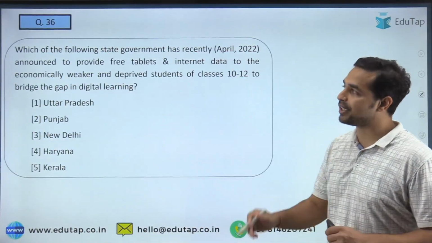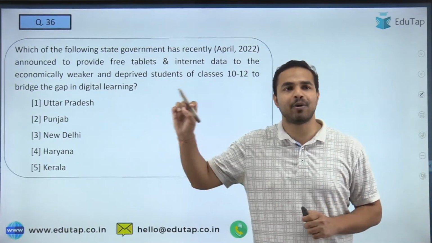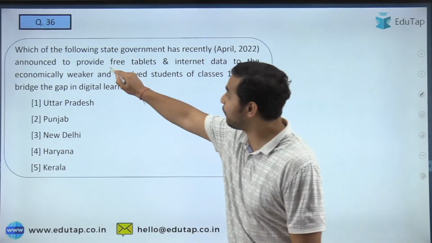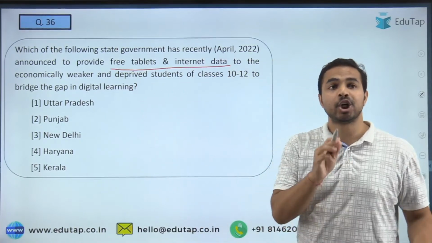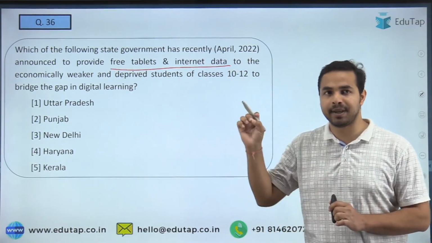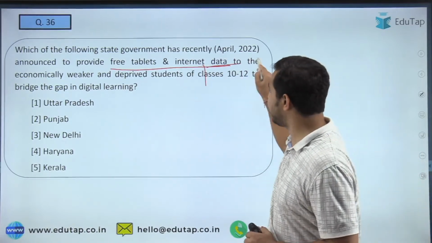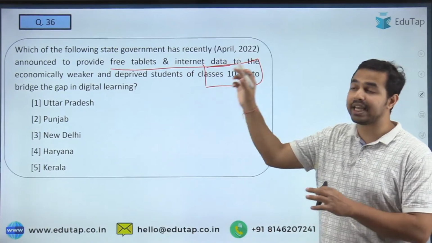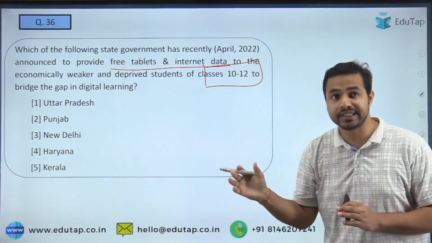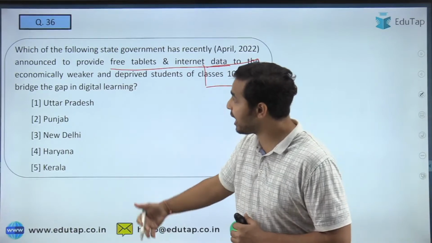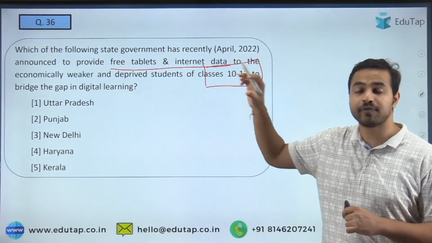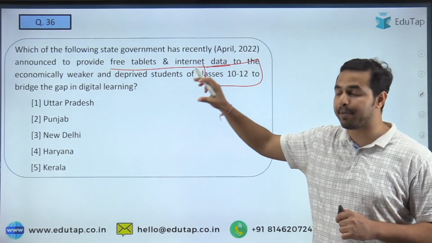Moving on to the next question. Here you are required to tell me the name of the state government which has recently announced that they will be giving free tablets and internet data to the economically weaker and deprived students of classes 10 to 12. 10 to 12 क्लास के जो स्टूडेंट्स हैं उन बच्चों के लिए यहाँ पर जो EWS कैटेगरी से है, that is economically weaker and deprived students of class 10 to 12, तो उन सभी स्टूडेंट्स को यहाँ पर फ्री टैबलेट्स और इंटरनेट डेटा यहाँ पर प्रोवाइड किया जाएगा.